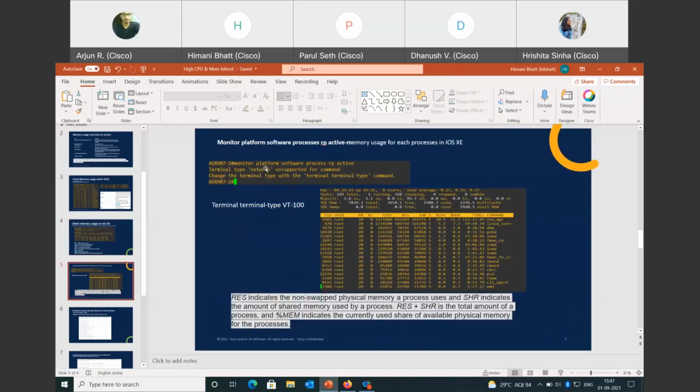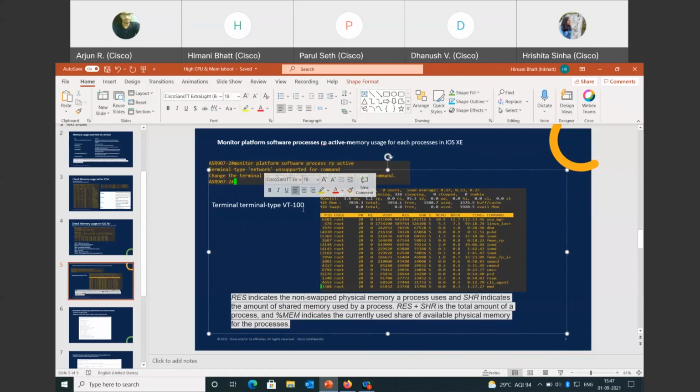Now we have the next command, which is monitor platform software process rp active. It tells us the memory usage of each process in IOS XE. Whenever we run this command, it might show terminal type network unsupported and prompt you to type a terminal name.